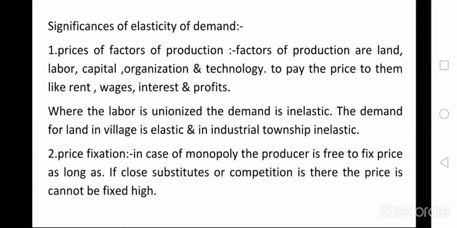But if more and more companies are ready to produce the same type of product, the company fixes a very low price. If they fix a very high price, the demand for the product decreases. So in the monopoly situation the demand is inelastic, otherwise the demand is elastic.